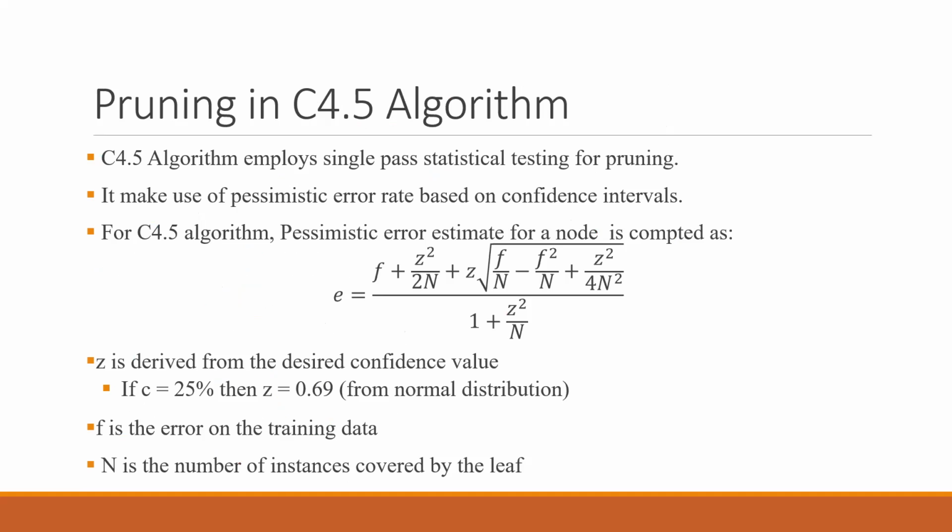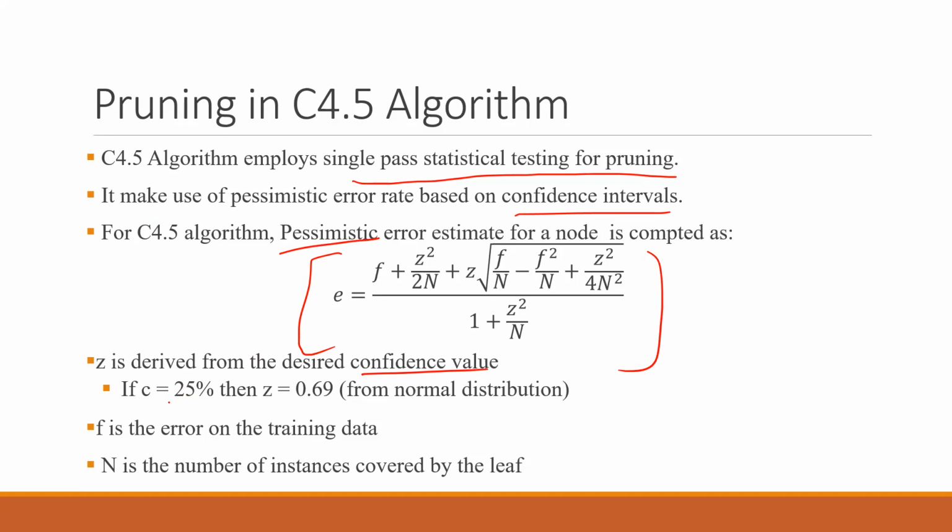Pruning in the C4.5 algorithm. The C4.5 algorithm employs single-pass statistical testing for pruning. It makes use of the pessimistic error rate based on confidence intervals. So this is the pessimistic error estimate, and this is the formula that you need to understand. Here we have the Z value, which is derived from the desired confidence value.